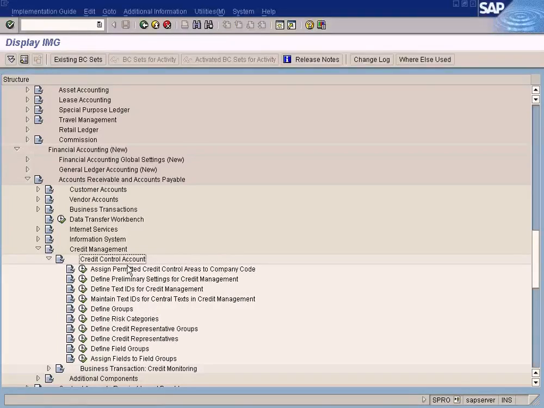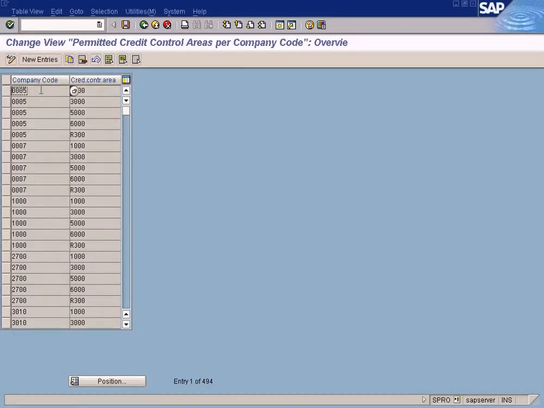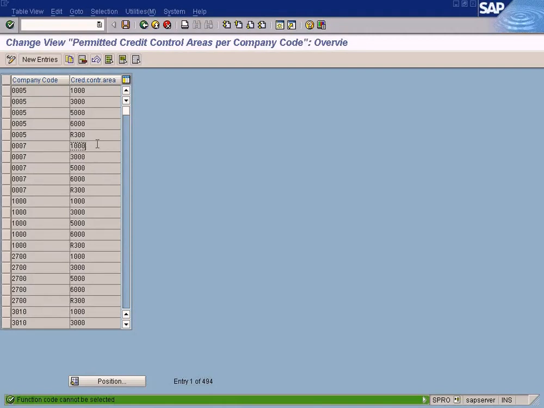Okay, you see this credit control account, assign permitted credit control area to company code. It's under credit management, credit control account. It's under accounts receivable, accounts payable. Just execute this. You can see all the company codes listed here and the credit control area next to it.